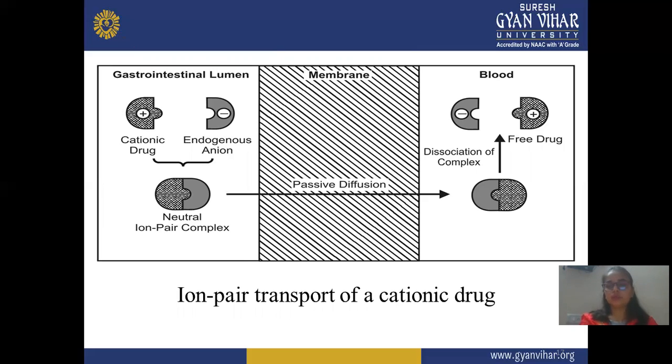Both cationic and anionic molecules are present, and they form a neutral complex that permeates the membrane. After the membrane, it goes into the blood and, with the help of systemic circulation, reaches the systemic site, where it breaks and releases the free drug, dissociating. This free drug goes to the particular site with the help of blood and shows the specific therapeutic effect. This is a systemic view of ion pair transport.